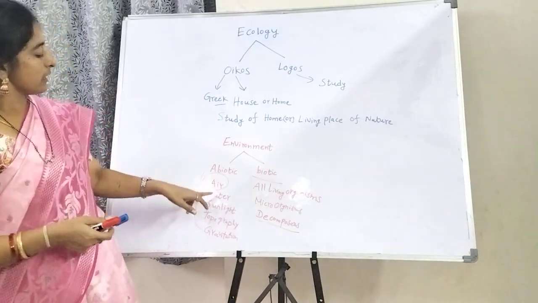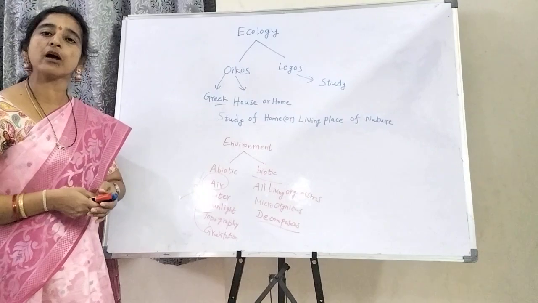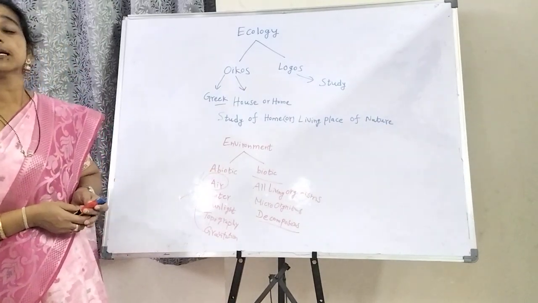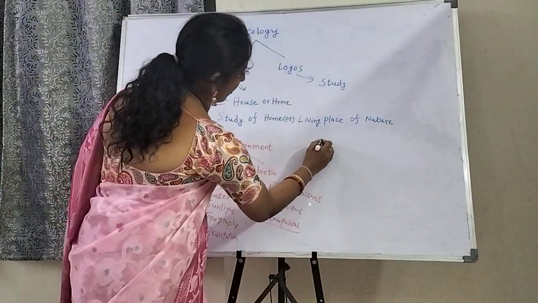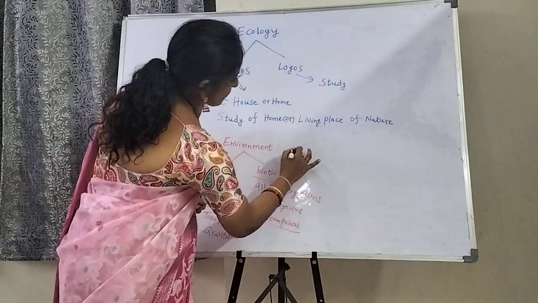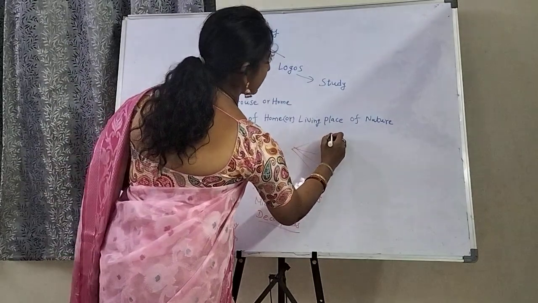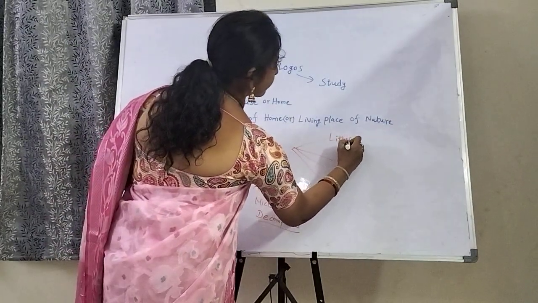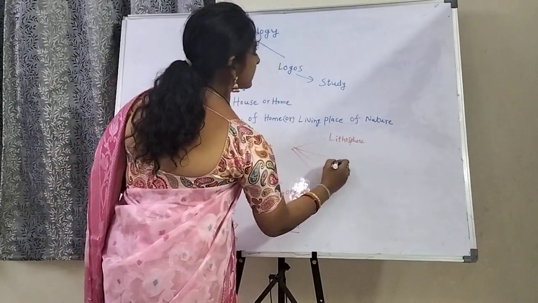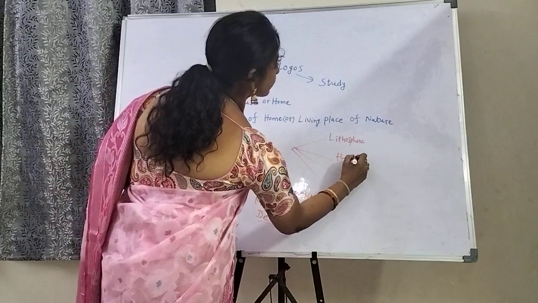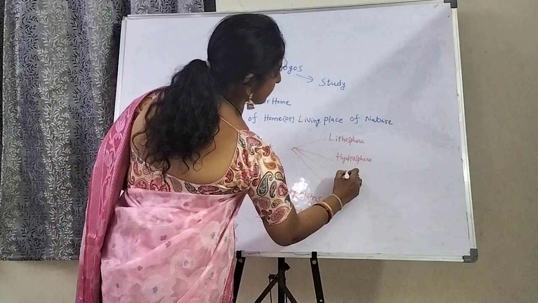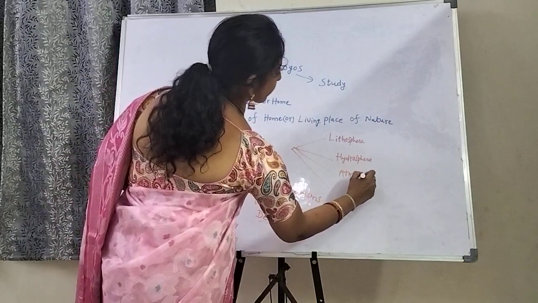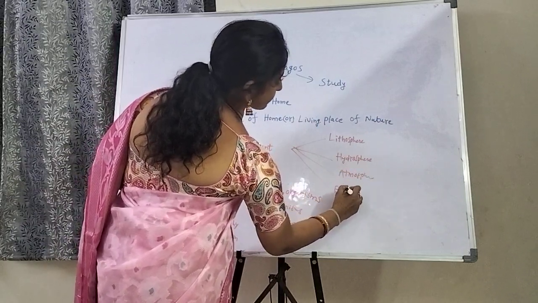In our environment there are four components: lithosphere, hydrosphere, atmosphere and biosphere.